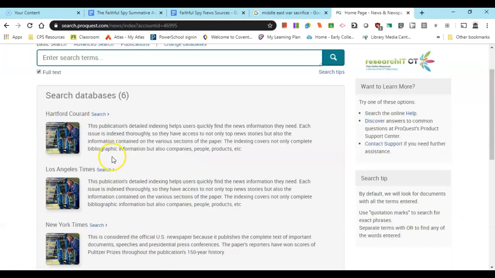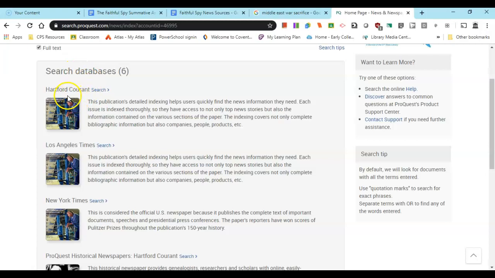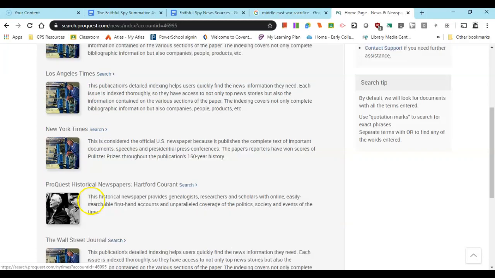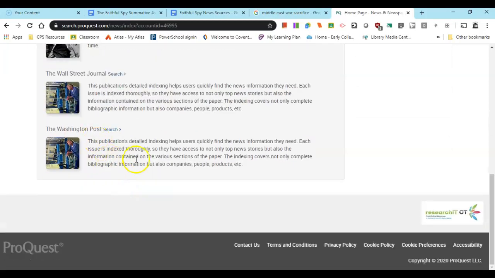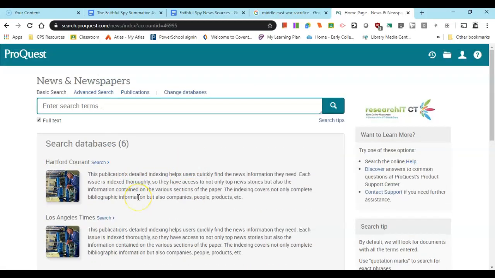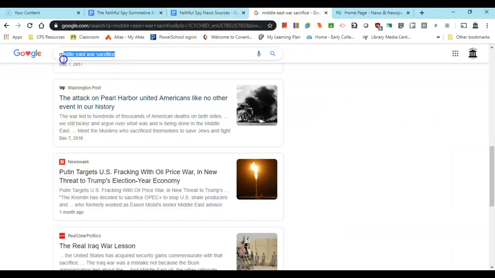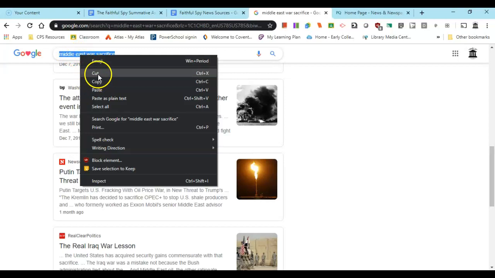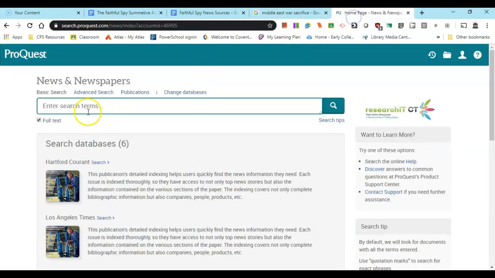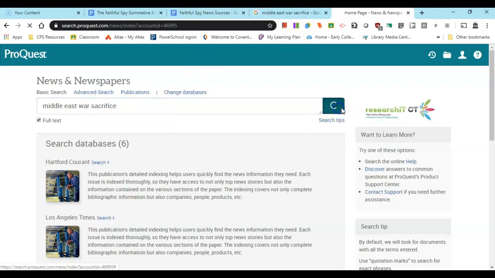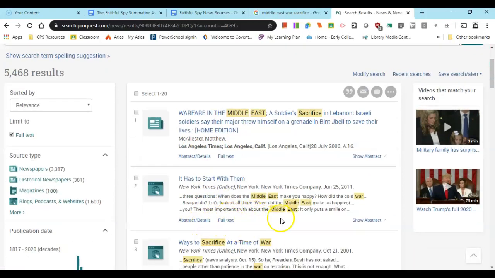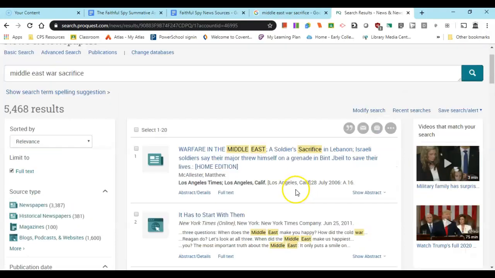And by the way, right now we're looking at the databases. Basically, it's the archives for the Hartford Courant, the Los Angeles Times, the New York Times, Wall Street Journal, and the Washington Post. So great collection of local and national newspapers there, and we're strictly looking at their news articles. So we can go back to the keywords that we used for Google, and I'll just copy those. And then here, we can paste them in and search. It's going to look for full text articles. Los Angeles Times, New York Times, all newspapers. So you really can't beat this.